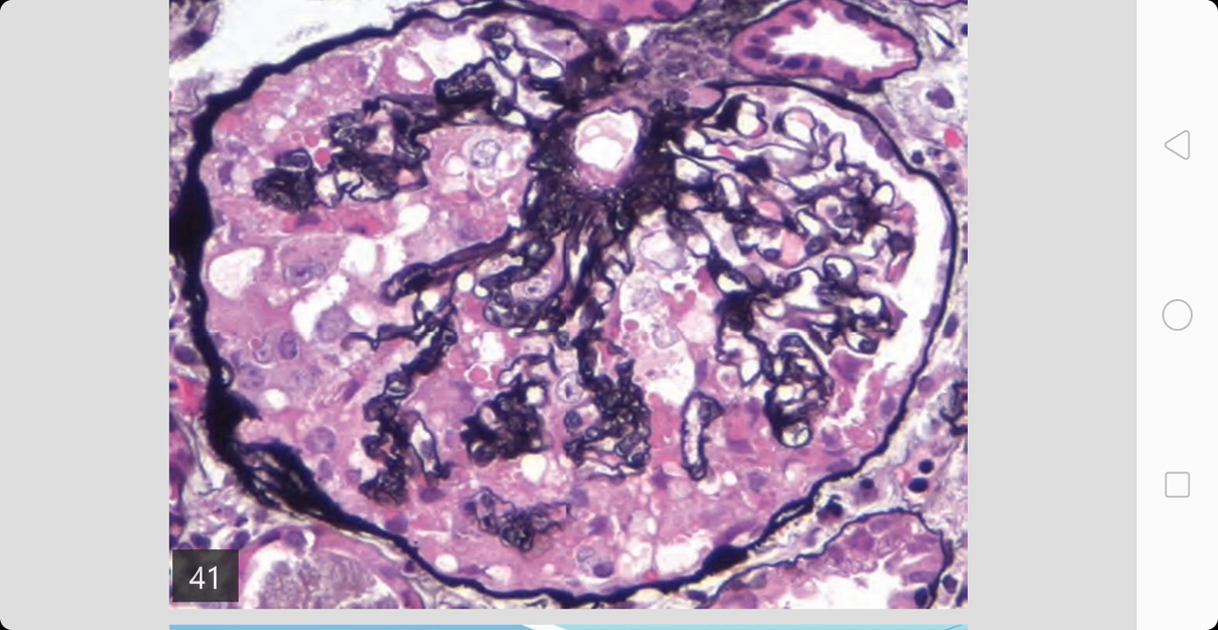And the eosinophilic or pink dots which are appearing in the center are nothing but intracellular protein absorption droplets. Just remember, they are absorption droplets. So this is about collapsing glomerulopathy, which is a variant of focal segmental glomerulosclerosis. The remaining entities will be dealt with in the next section.